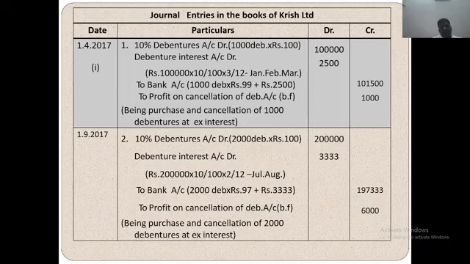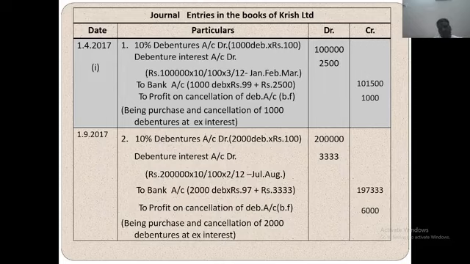So 3 months interest is 2,500. To bank account 1 lakh 1,500, because 1 lakh 1,500 means 1000 debentures at the rate of rupees 99, plus 2,500 debenture interest. Total amount credited from bank account is 1,01,500. Then the profit on cancellation of debenture account is 1,000 rupees.